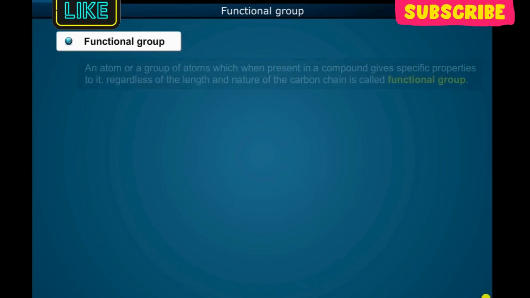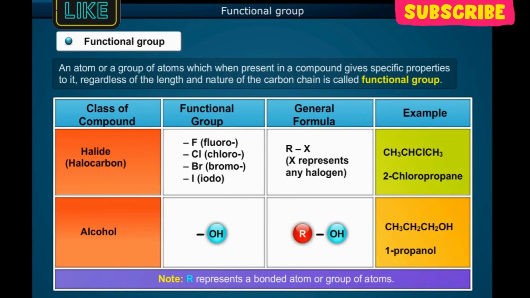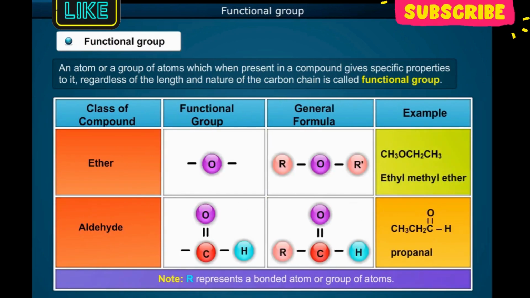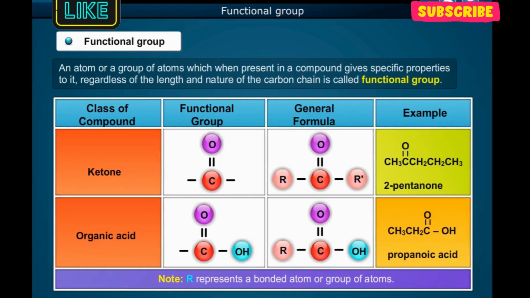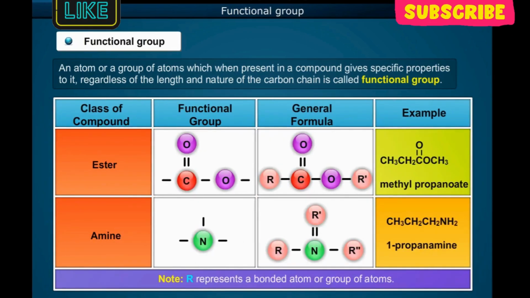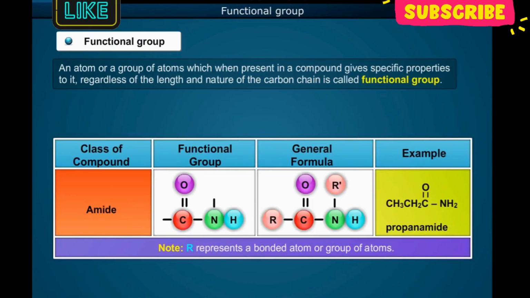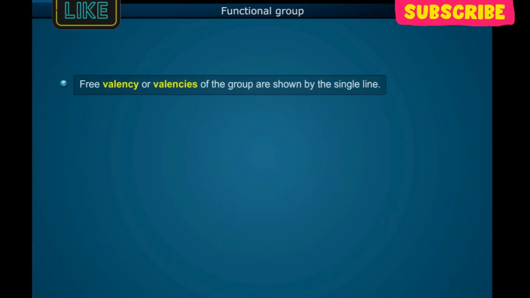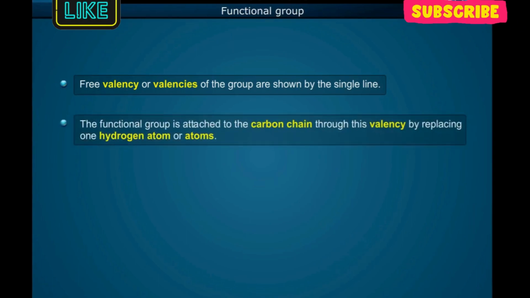Functional group. An atom or a group of atoms which, when present in a compound, gives specific properties to it, regardless of the length and nature of the carbon chain, is called a functional group. A. Free valency or valencies of the group are shown by a single line. B. The functional group is attached to the carbon chain through this valency by replacing one or more hydrogen atoms.